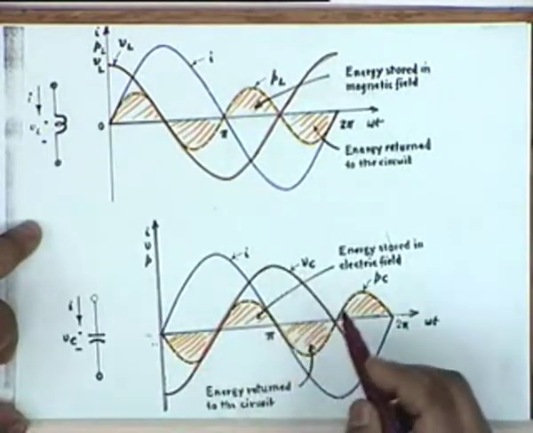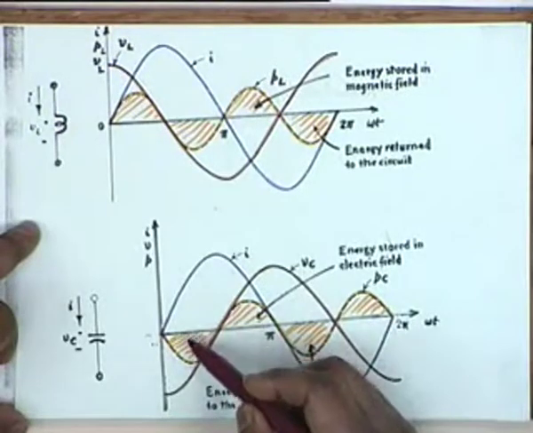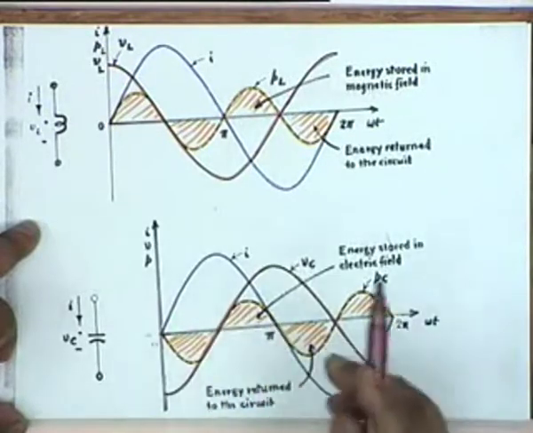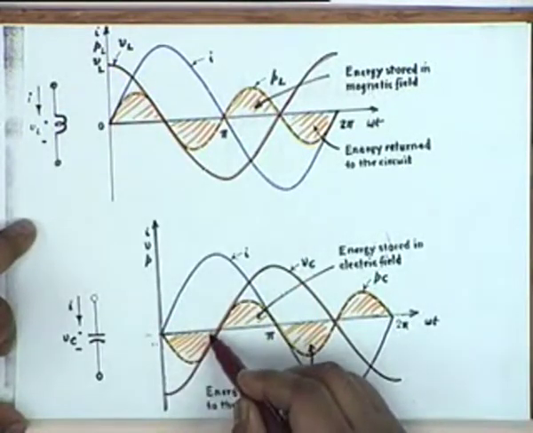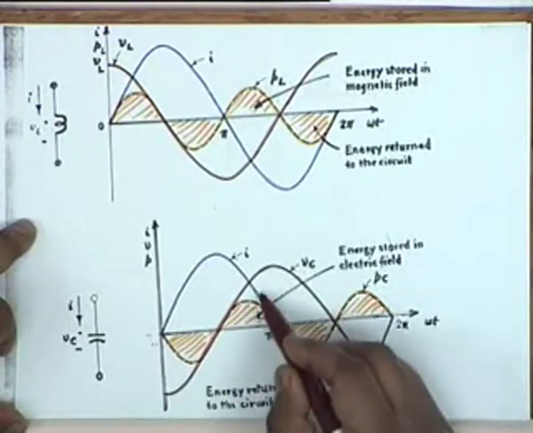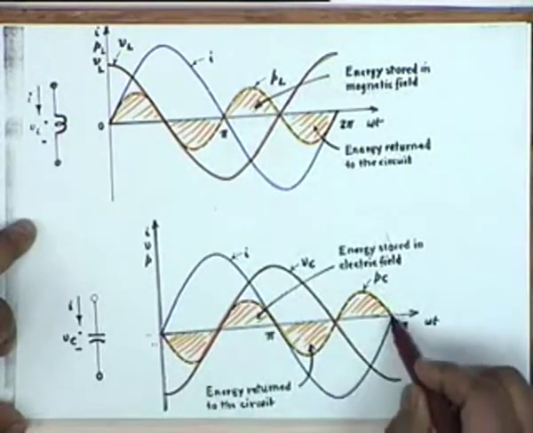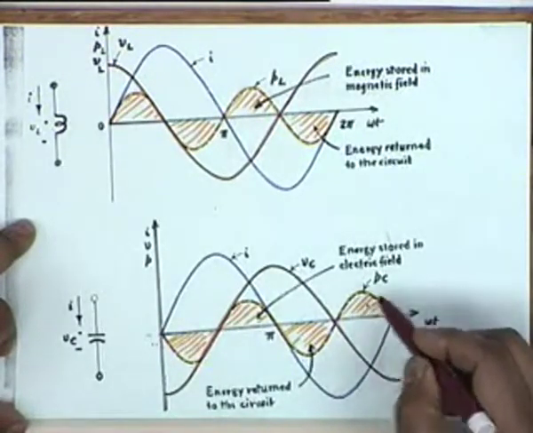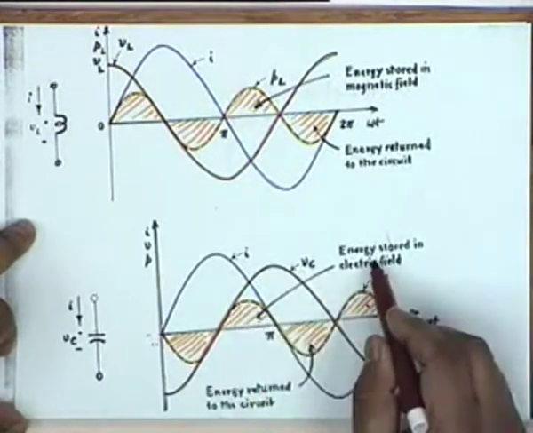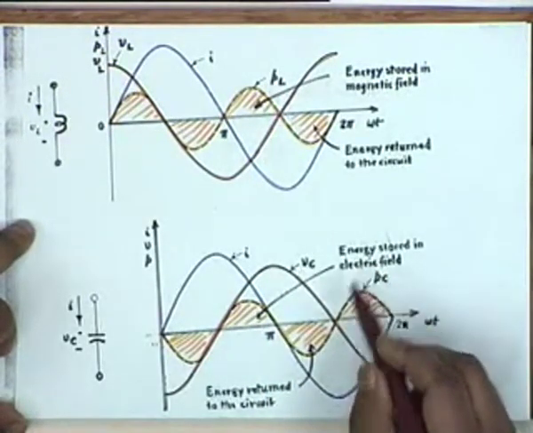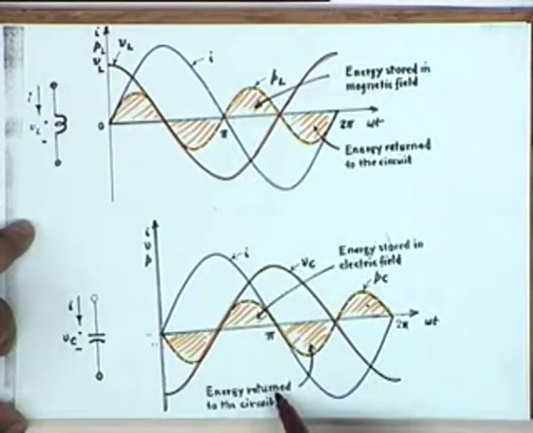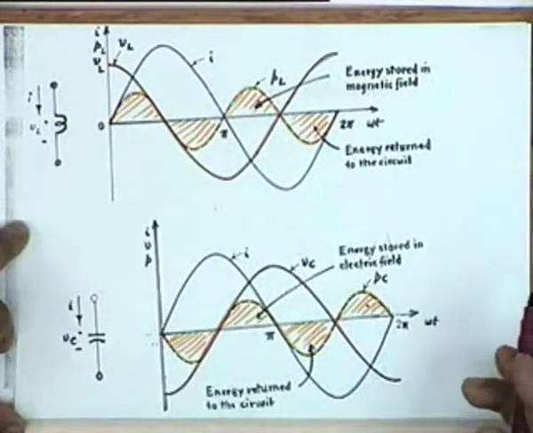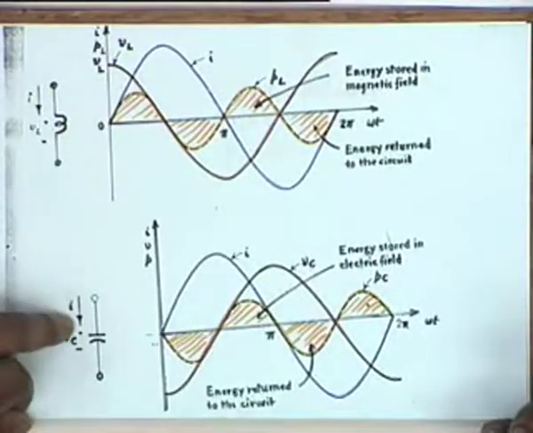Alright, 90 degrees. And therefore, once again the same phenomenon occurs: when the current and voltage are of opposite polarity, the power is negative. When the current and voltage are of the same polarity, as here and also here, the power is positive. And when the power is positive, energy is being stored in the electric field, not the magnetic field. When the power is negative, energy is being returned to the circuit, and the sum total over an integral number of cycles is that the average power is equal to 0.